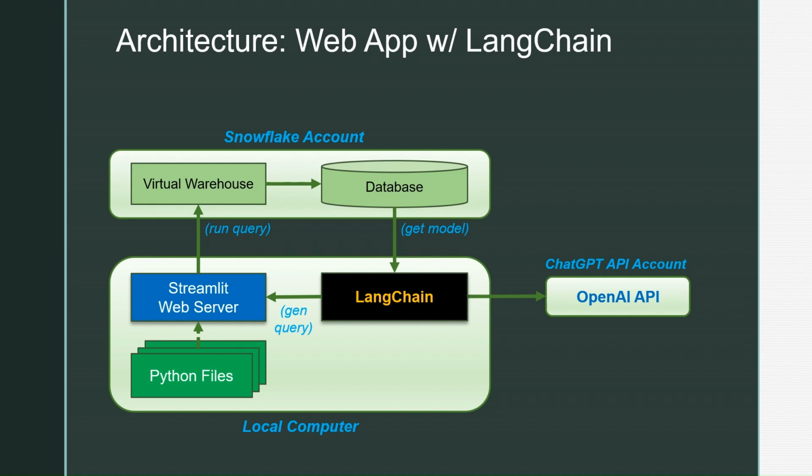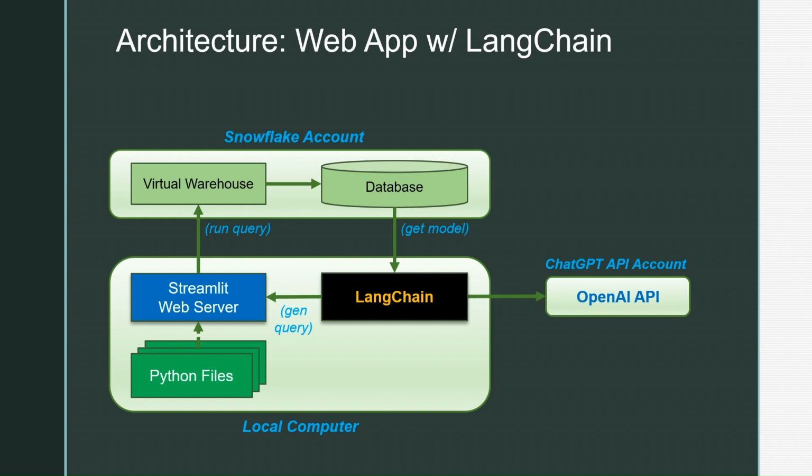This was the first architecture for the local Streamlit web application with LangChain. If you look here, LangChain appears as an interface for both the OpenAI API and our Snowflake database. So we connected with LangChain to both the Snowflake account and our ChatGPT API account.